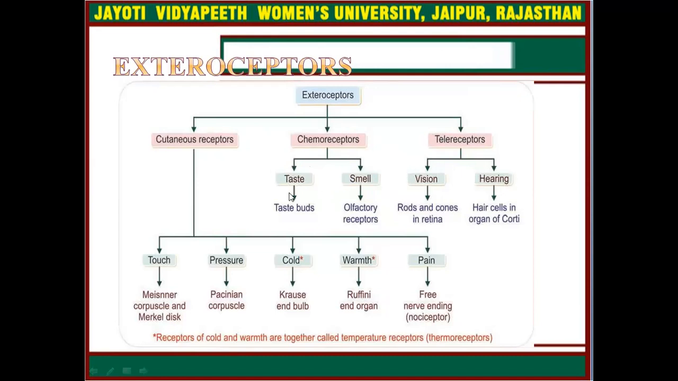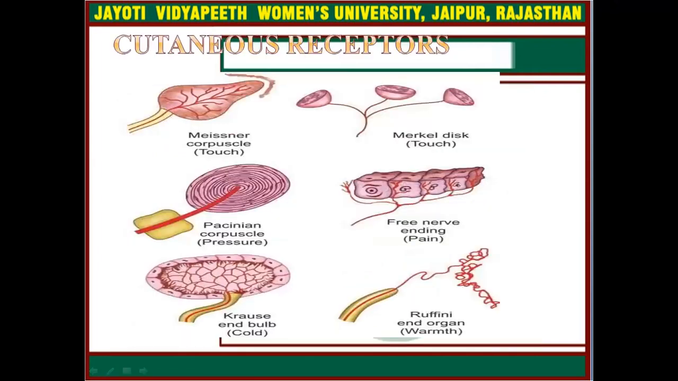In taste, they are connected to the taste buds, and for smell, they are attached to the olfactory receptors. For vision, they are attached to the rods and cones of retina, and for hearing, they are connected to the hair cells in the organ of Corti. On the other hand, cutaneous receptors are responsible for touch, pressure, cold, warmth, and pain. These are the structural representation of cutaneous receptors.